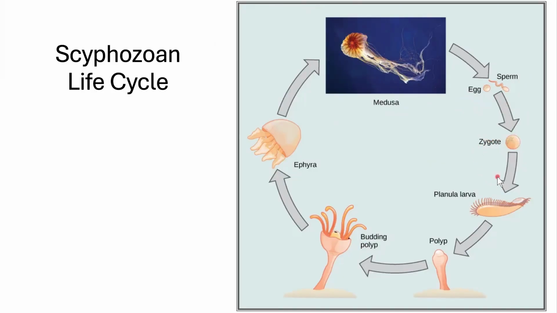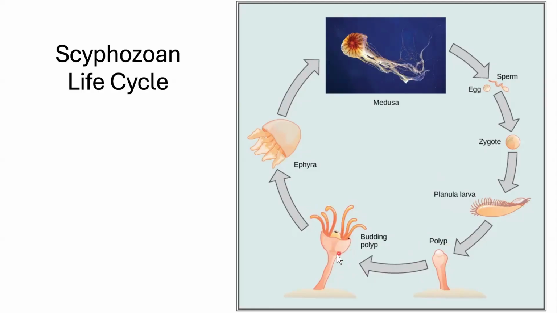That zygote undergoes mitosis, creating a planula larva. That is going to be like a worm, and it's going to have fringe, and it's going to swim around the ocean. It'll find somewhere nice to land, and it will become sessile, so it'll become stationary. This phase is called a polyp. Looks like polyp, but polyp. Here's your polyp. That polyp will create fringe at the top. So polyps have fringe at the top, medusas have fringe at the bottom.